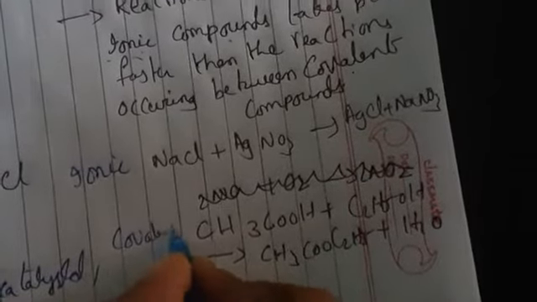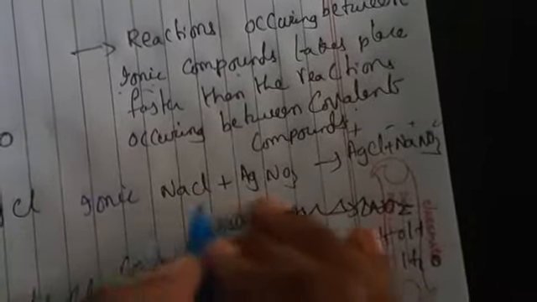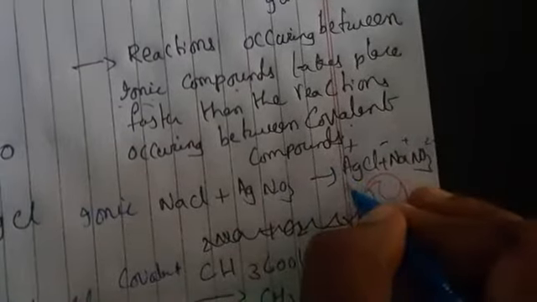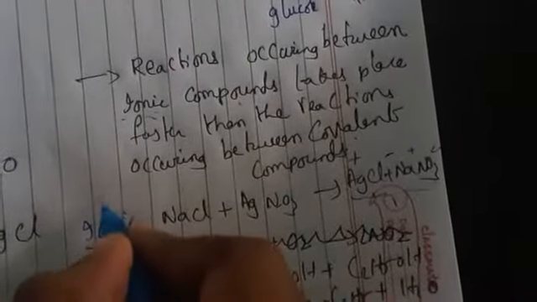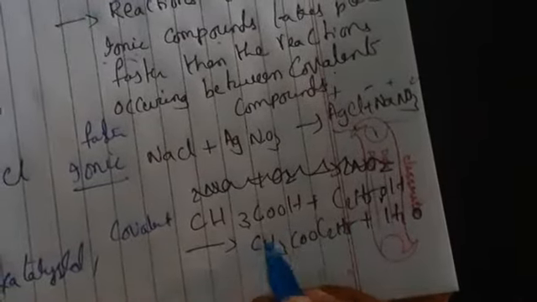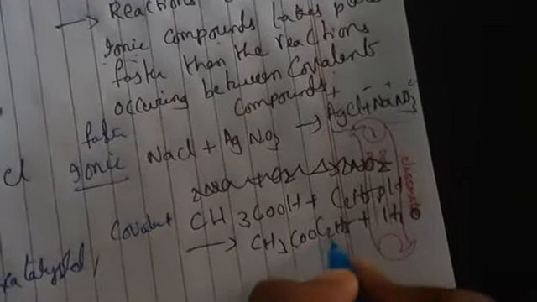So if you have observed, what happens? It can immediately form the ions Ag plus Cl minus, Na plus NO3 minus. So whatever reactants we are reacting here, they can immediately form the ions. So these types of reactions we call ionic reactions, which will be faster reactions. And coming to covalent compounds, when we react acetic acid and ethanol, it forms the ethyl acetate compound.